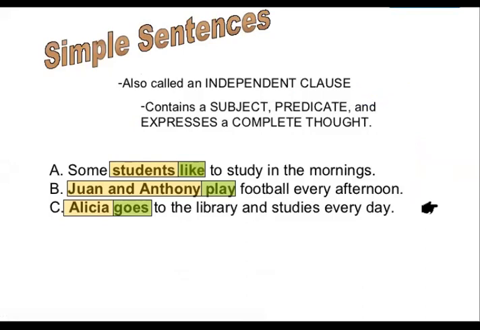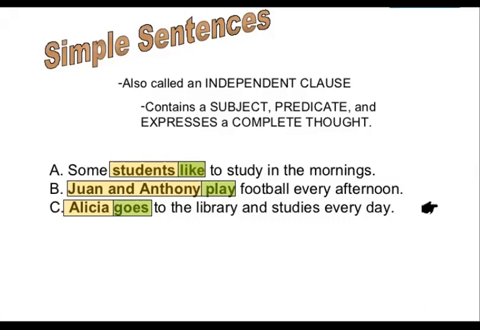These are also called an independent clause. They contain a subject, predicate, and express a complete thought. Remember, predicate is all the information about the subject. Subject is the performer of the action.